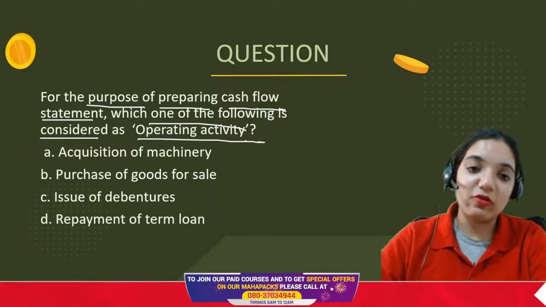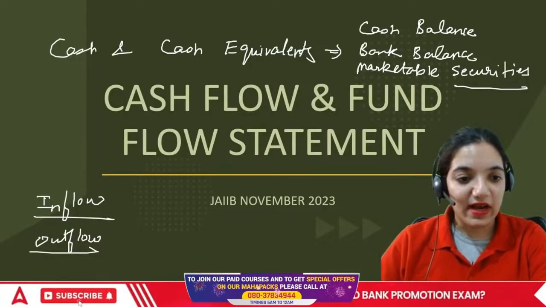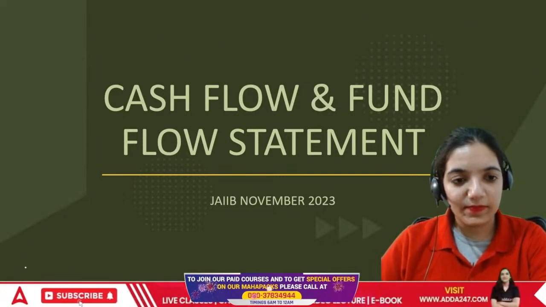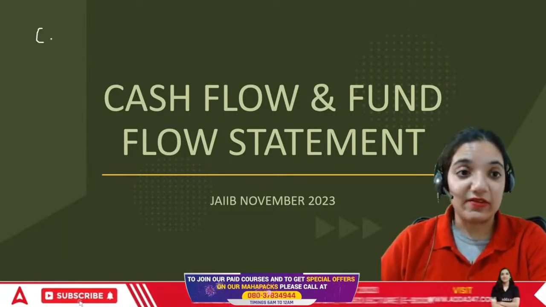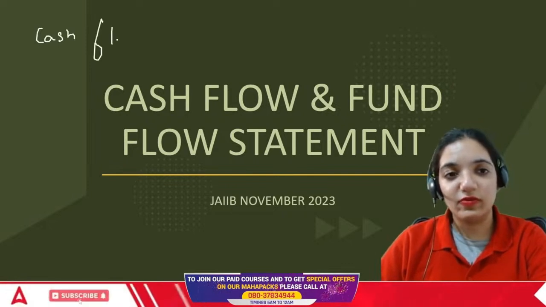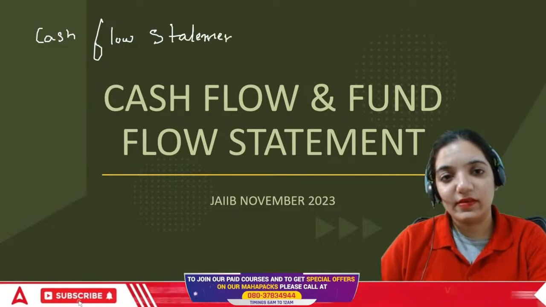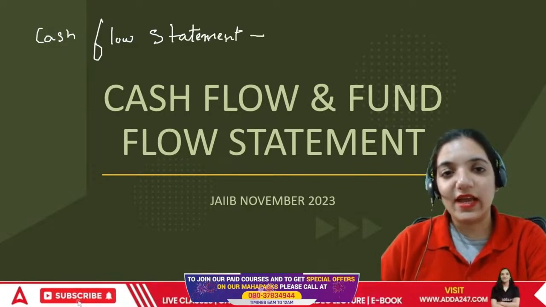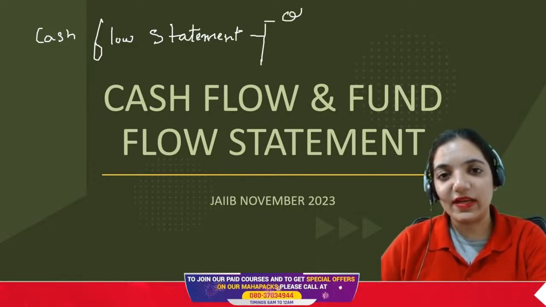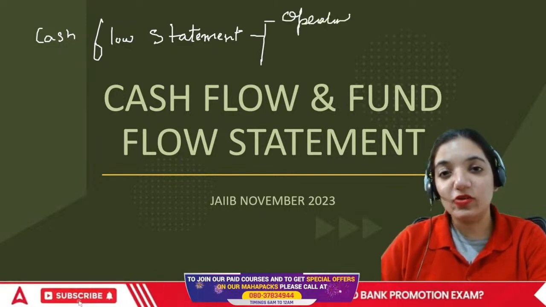Do you know, under cash flow statement, we have three kinds of activities. The three activities are: first is operating, the money that we earn by doing our business.